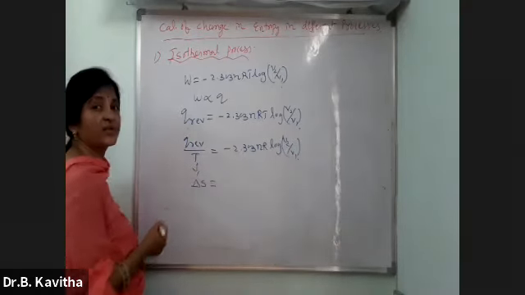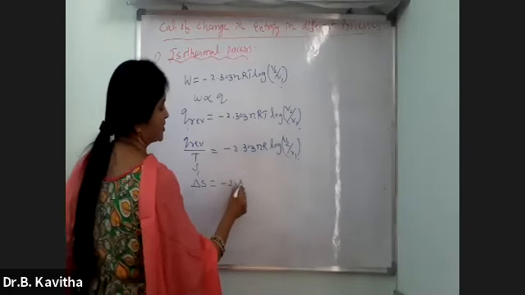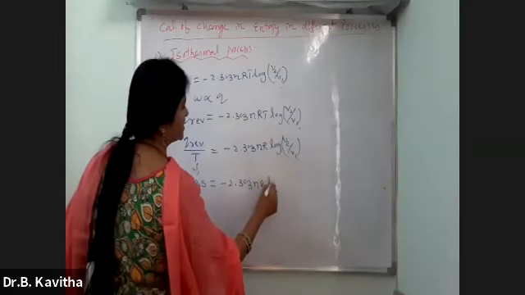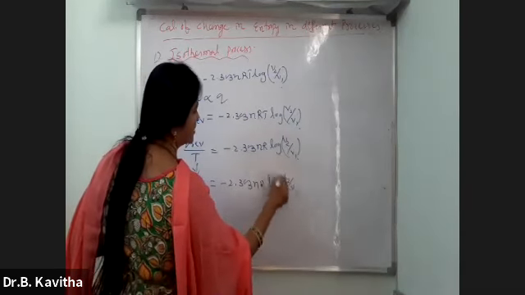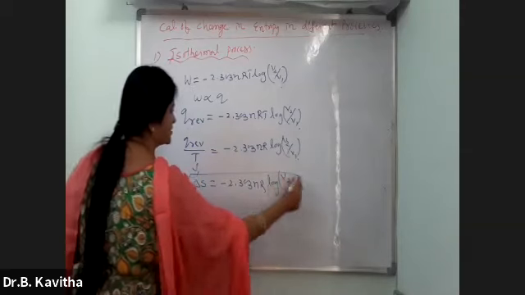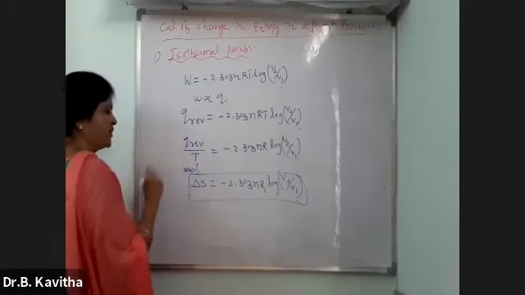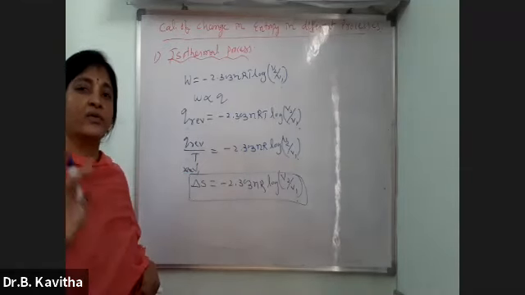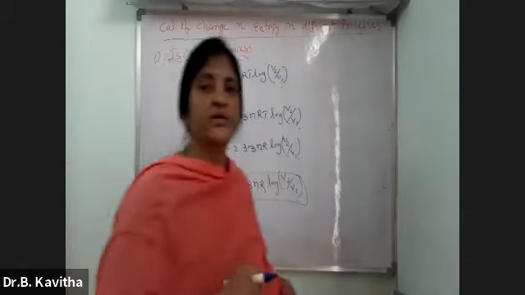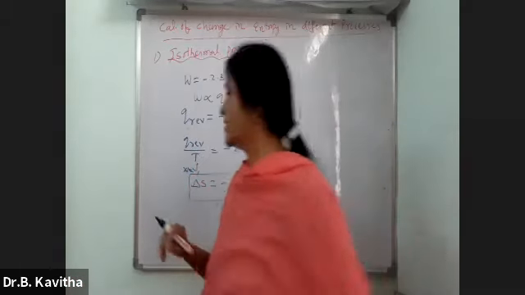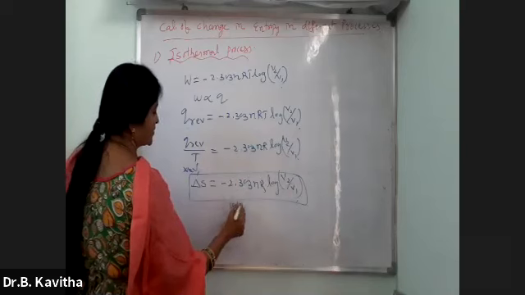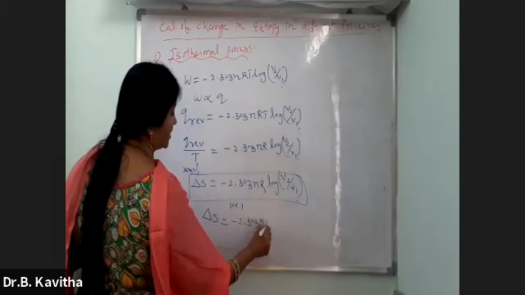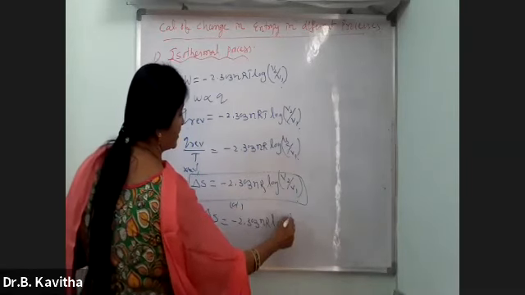From the definition of change in entropy, it is delta S. So a small change will be there between this work done and the change in entropy, and everybody has to remember this equation, one of the very important equations. Delta S is minus 2.303 nR log V2 by V1. Or if you want to write this equation in terms of pressure, delta S is minus 2.303 nR log P1 by P2.